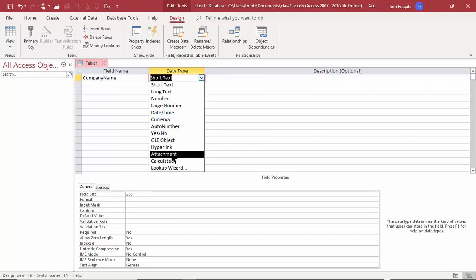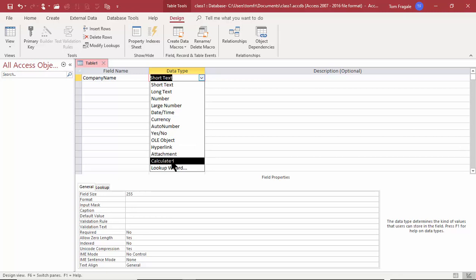Now, the attachment, the hyperlink can have one file per field. So what if we had 5 pictures that were associated with that record? I would need 5 hyperlink fields. On the other hand, if you make an attachment, you can have one field with multiple files. So if you think you have multiple files associated with that, then you might want to use an attachment instead of a hyperlink. It's just maybe a little bit more efficient.